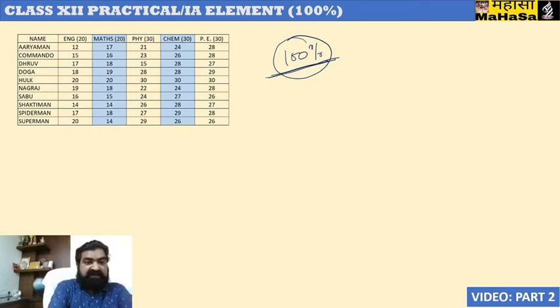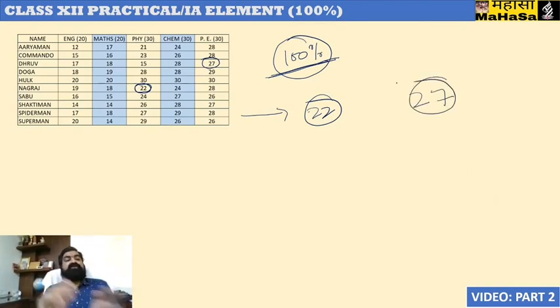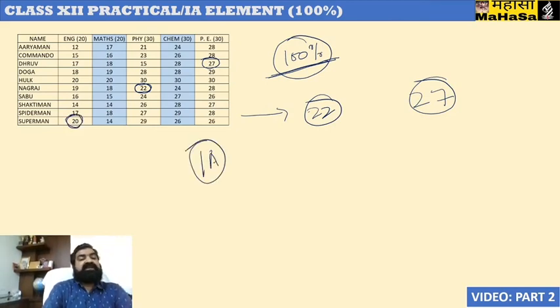If, let's say, Nagaraj has scored 22 marks in physics practical, these 22 marks shall be directly awarded in the practical side of result computation. Same if Dhruv has scored 27 out of 30 in physical education, this 27 marks shall directly be awarded in the practical column of Dhruv's result computation. Let's say Superman has scored 20 out of 20 in internal assessment of English.